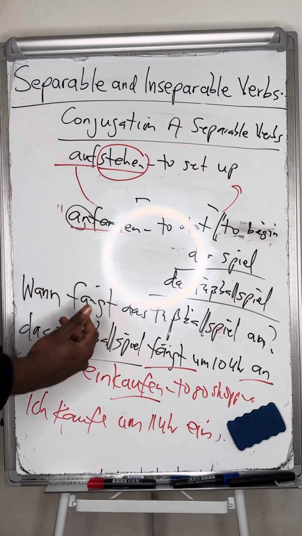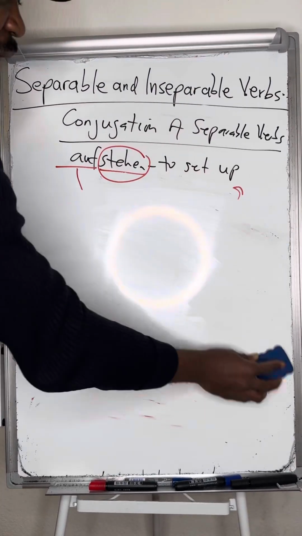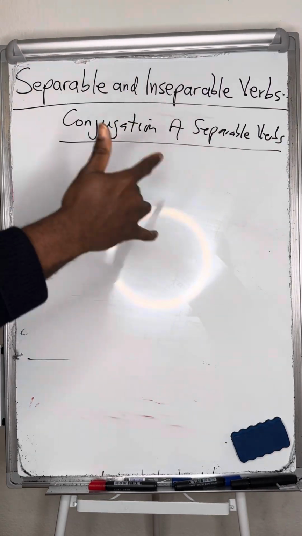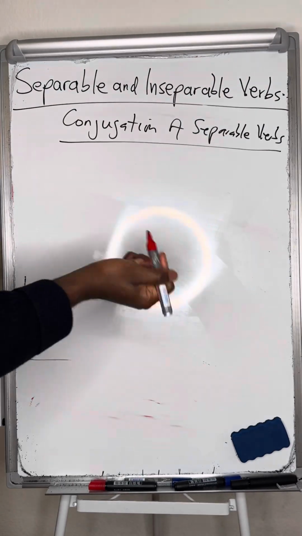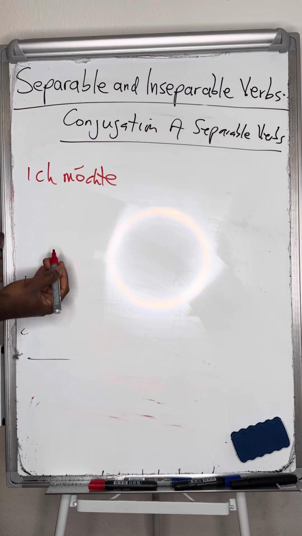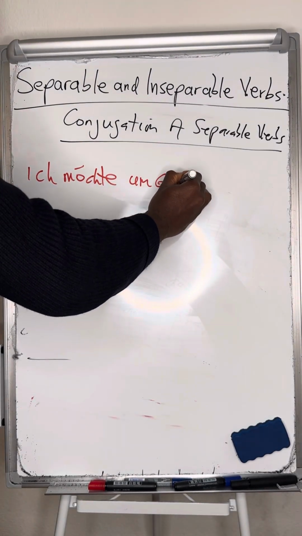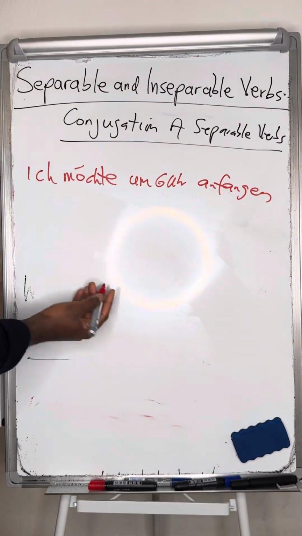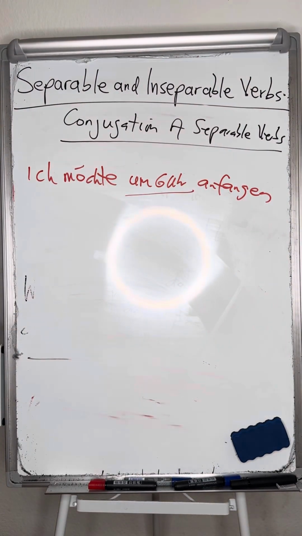But when you are combining them with a modal verb, you won't separate them again. That verb must be in the infinitive. For example, I would like to start by 6 o'clock. What is I would like? Ich möchte. Starting is the verb anfangen. So you see, ich möchte 6 Uhr anfangen. I would like to start by 6 o'clock.